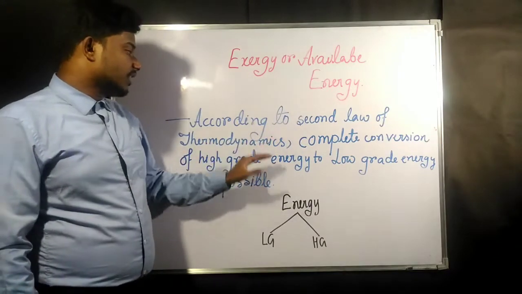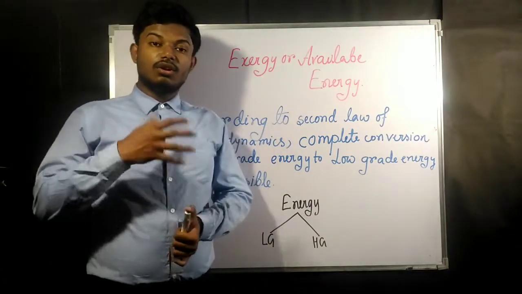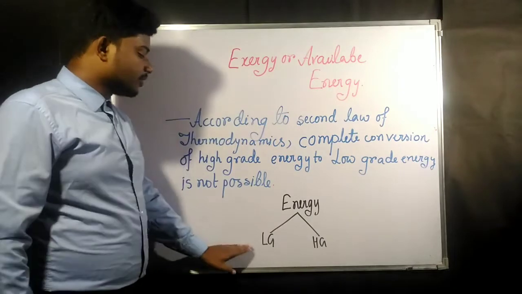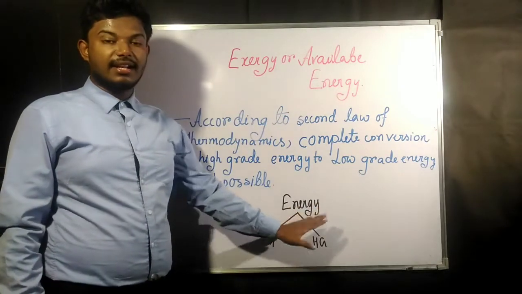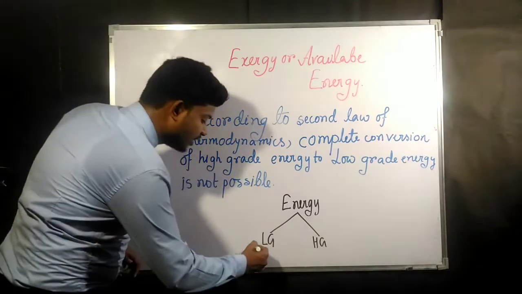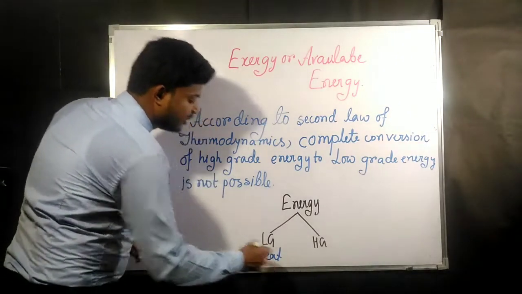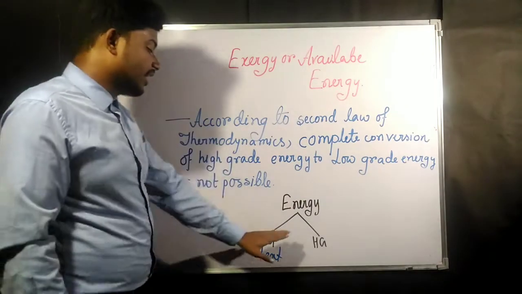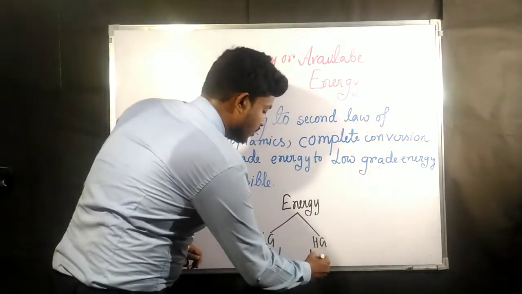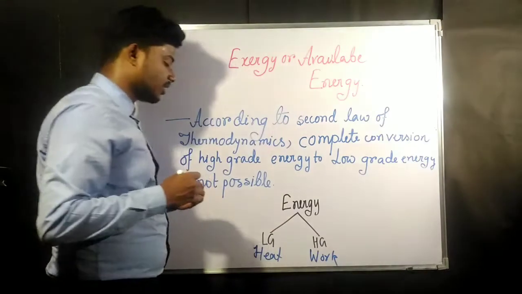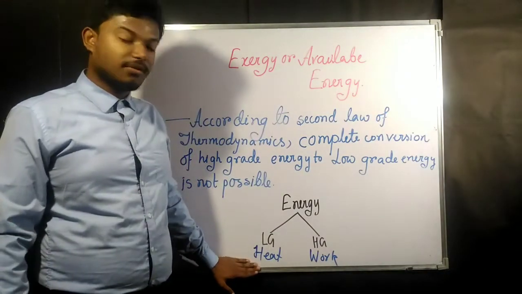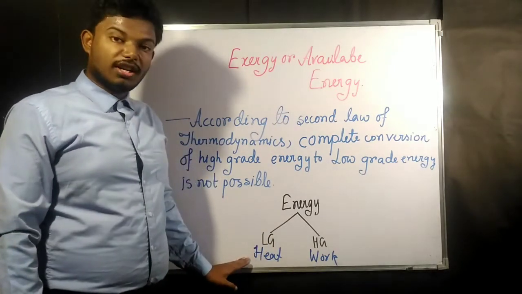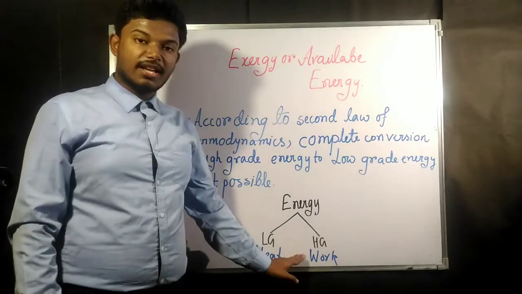Okay, so they have said that the complete conversion of low grade energy to high grade energy is never going to be possible. We have seen this several times. If you categorize energy into high grade energy and low grade energy, if you remember, the low grade energy was heat. That means if you give heat to a system, that complete heat is never going to get out as work. And high grade energy was work. That means heat was a non-organized form of energy and work was an organized form of energy. You can never convert a non-organized form of energy completely into an organized form of energy.